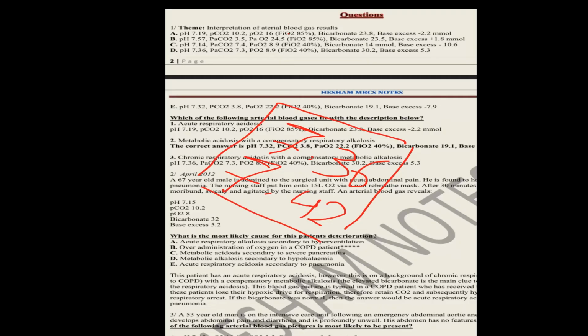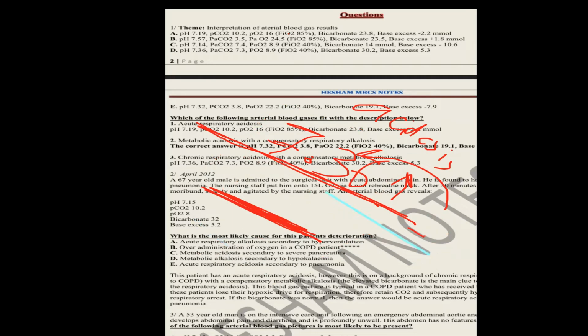When I see 7.3, it means it became compensated from acidosis, while above 7.4, which is the midpoint, it is compensation from alkalosis. So this is complete compensation.